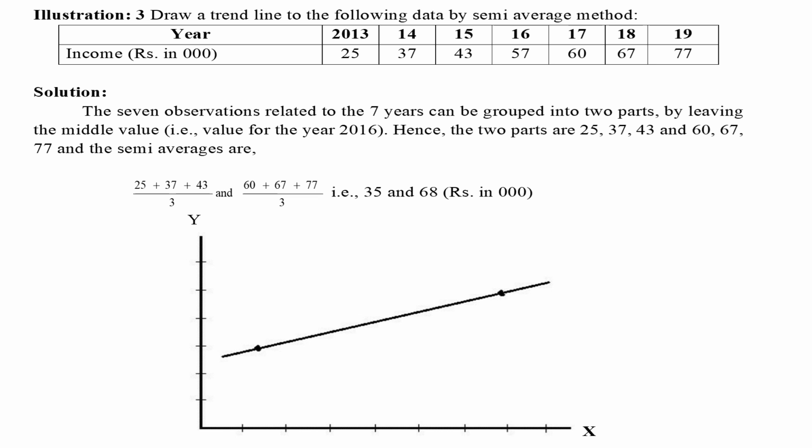Solution. The 7 observations related to the 7 years can be grouped into 2 parts, by leaving the middle value, i.e., value for the year 2016. Hence, the 2 parts are 25, 37, 43 and 60, 67, 77 and the semi-averages are 35 and 68 rupees in thousands. It would be plotted in a graph by considering x-axis as year and y-axis as production.